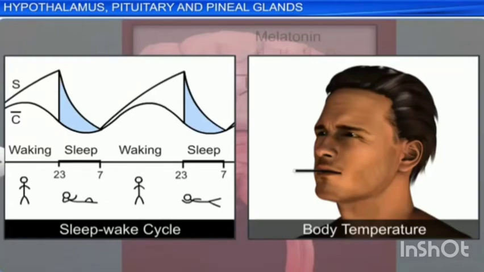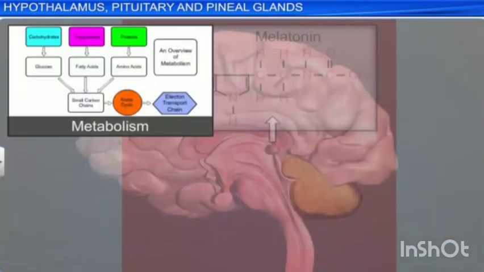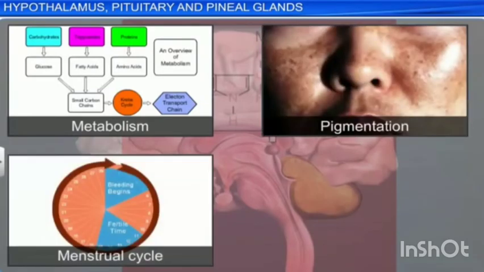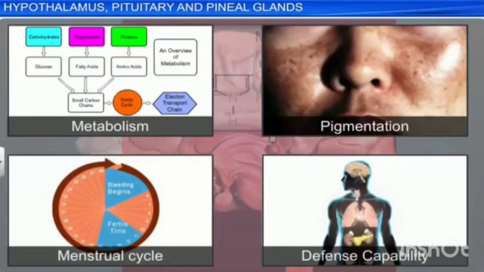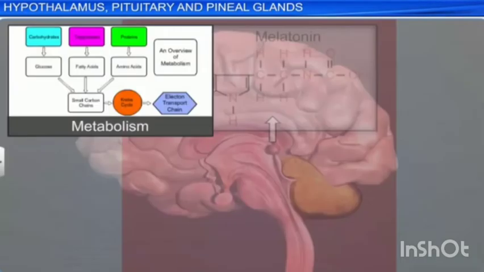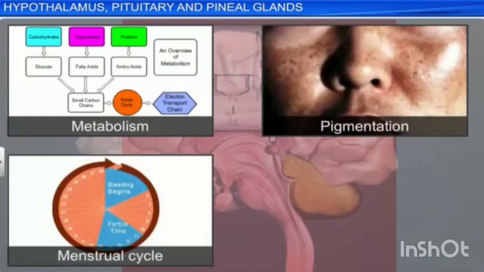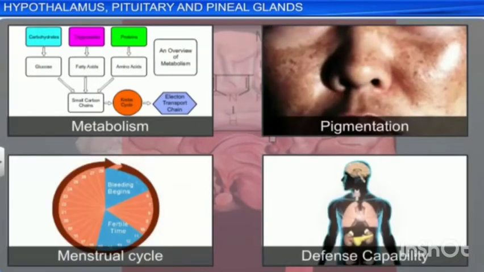It also regulates the timing of sexual maturation of gonads. In addition, melatonin also influences metabolism, pigmentation, menstrual cycle, and defense mechanism of our body. This pineal gland plays an important role in the menstrual cycle and defense mechanism of our body. That means it produces immunity.